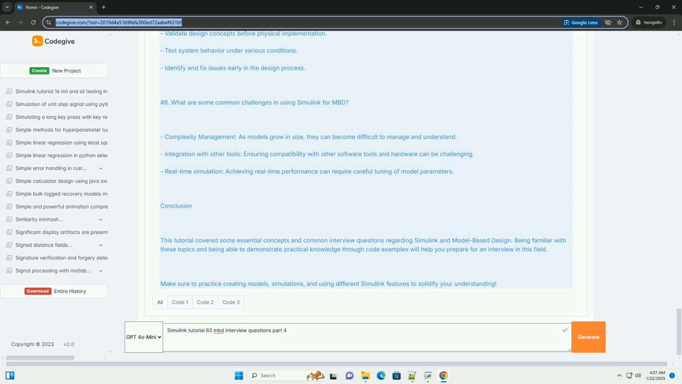Conclusion. This tutorial covered some essential concepts and common interview questions regarding Simulink and model-based design. Being familiar with these topics and being able to demonstrate practical knowledge through code examples will help you prepare for an interview in this field. Make sure to practice creating models, simulations, and using different Simulink features to solidify your understanding.